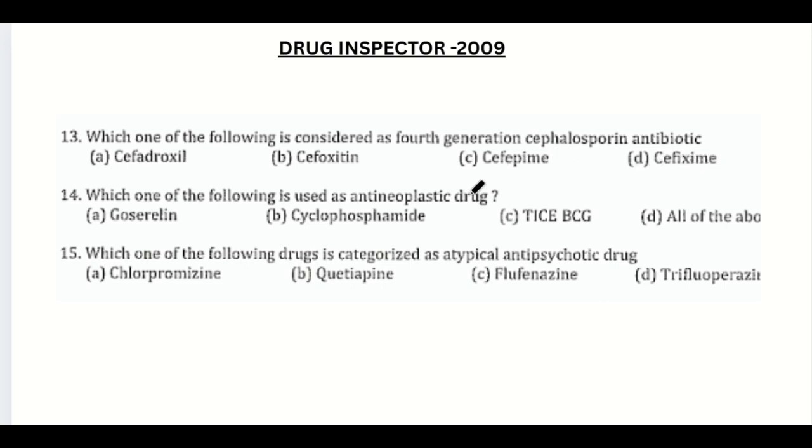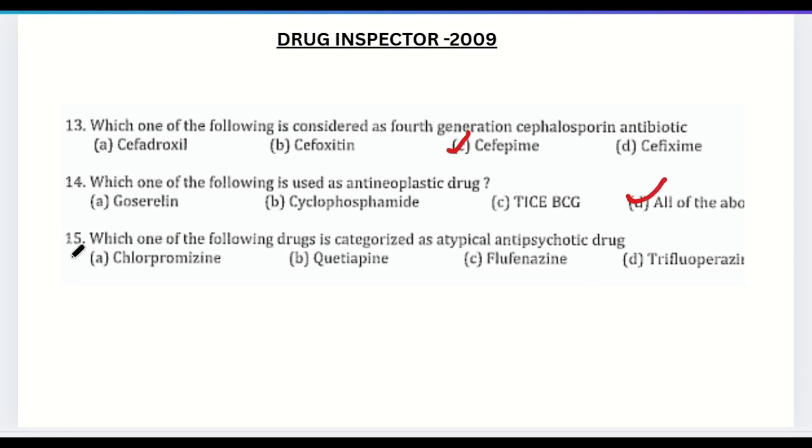Answer. C. Cefepime. 14. Which one of the following is used as antineoplastic drug? Answer. D. All of the above. 15. Which one of the following drugs is categorized as a typical antipsychotic drug? Answer. B. Quetiapine.